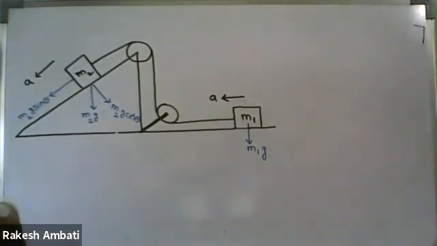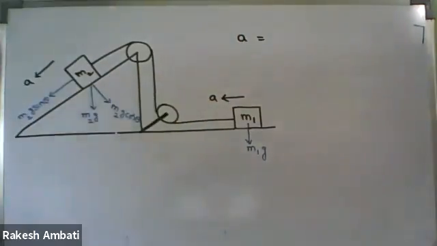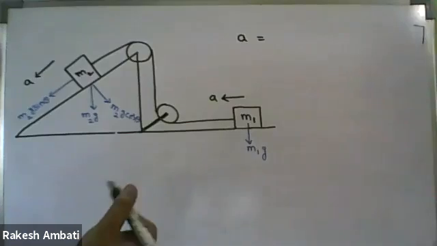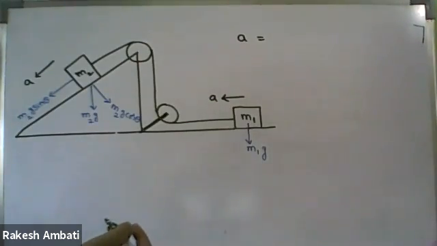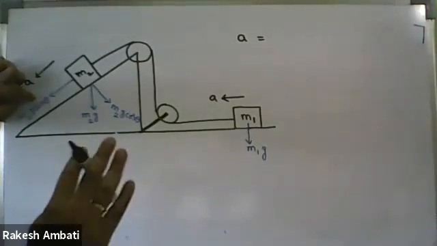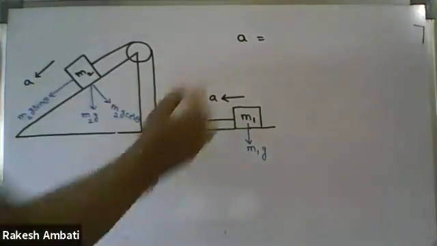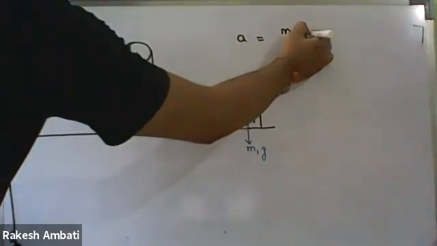Okay, first of all, let us find the acceleration. Any one of you, just a guess. What is the acceleration formula? Force applied upon mass. Okay, then what is the force applied? M2g sin theta upon M1 plus M2. So M2g sin theta we have to consider, positive or negative? Positive. Perfect.